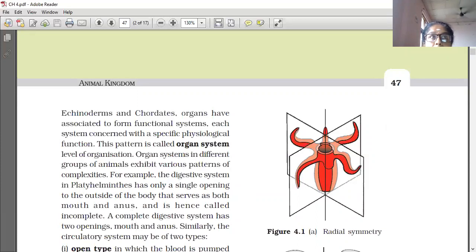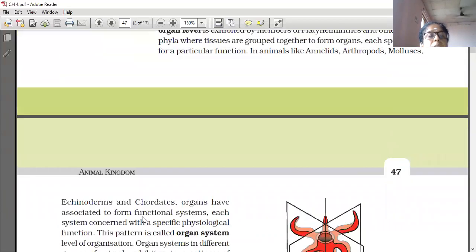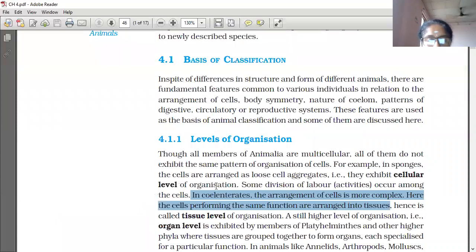And the alimentary canal which has both openings, that is mouth and anus, is called the complete alimentary canal. So one more time we will see the levels of organization. The lowest level of organization is the cellular level, in which cells are arranged as loose cell aggregates only. Example, phylum Porifera, the sponge phylum. Now we will learn that.